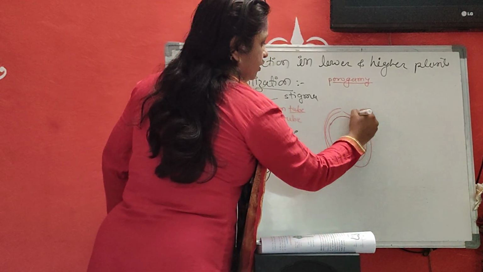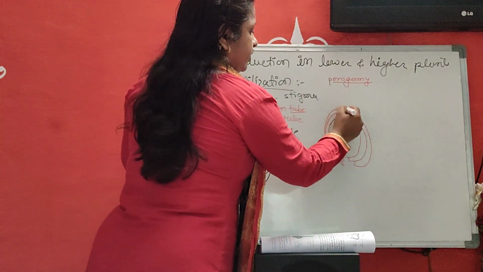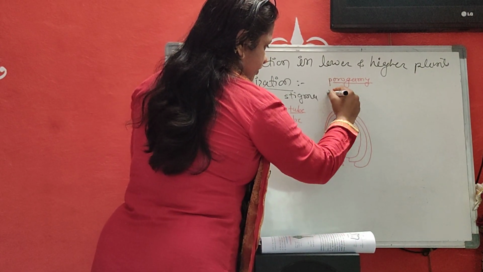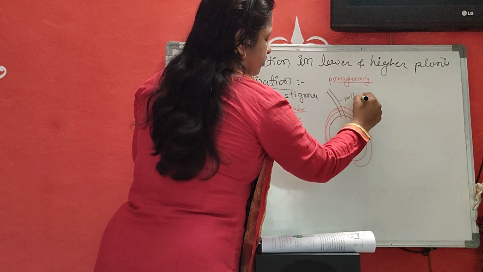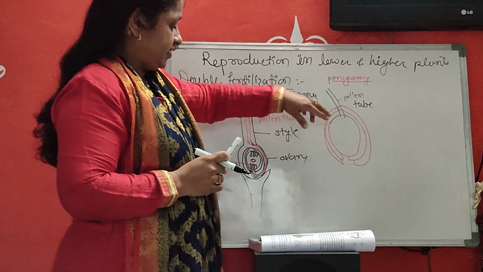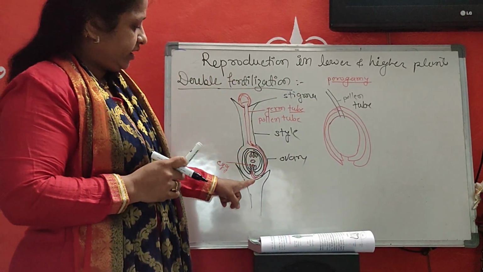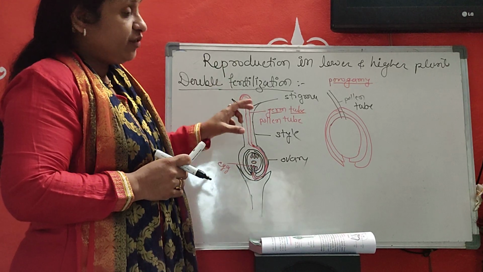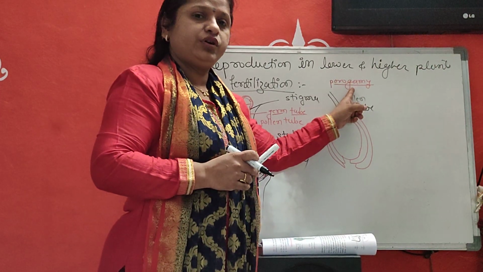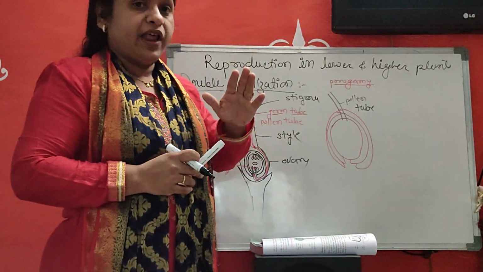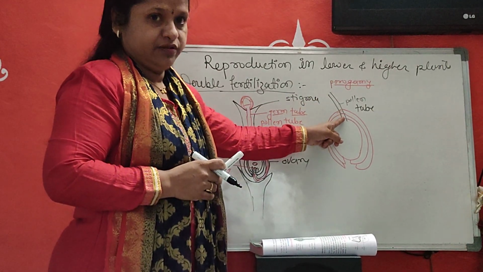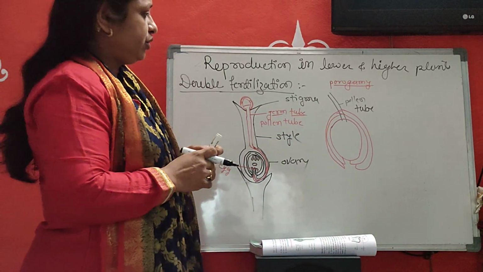This is an ovule. In some plants, the pollen tube enters through the chalaza. This is a pollen tube. This pollen tube enters through the chalaza. This upper end is the chalaza and the lower end is the micropyle. If the pollen tube enters through the micropyle, it is called porogamy, but in some plants the pollen tube enters through the end of the chalaza. It is called chalazogamy.